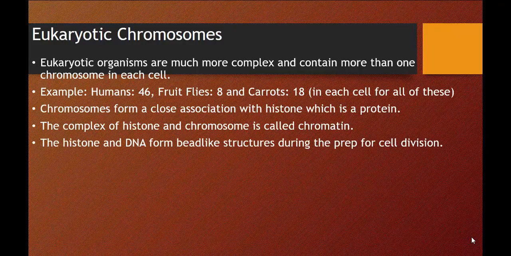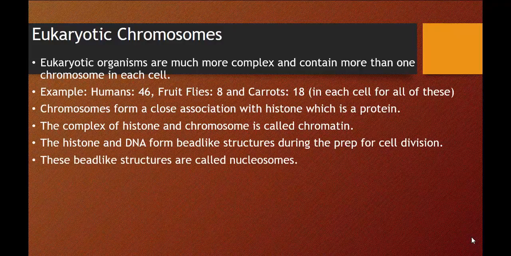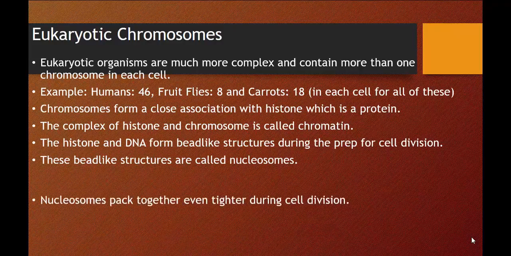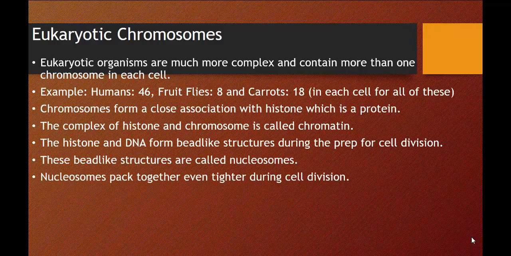Now, the histone and DNA form bead-like structures during the prep for cell division. These bead-like structures are called nucleosomes, and we'll take a look at pictures of these in just a moment, so it's a little easier to understand. Nucleosomes pack together even tighter during cell division. The cell only has so much space, and it doesn't want to rupture and burst, so it's going to pack together very, very tightly.